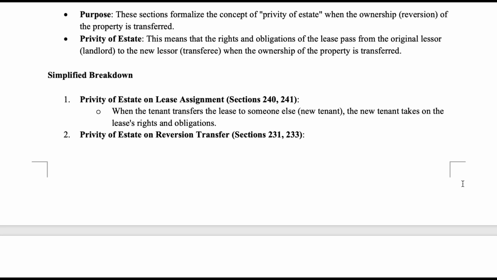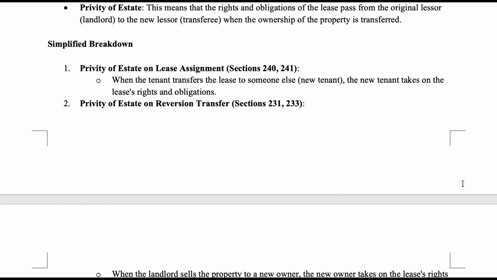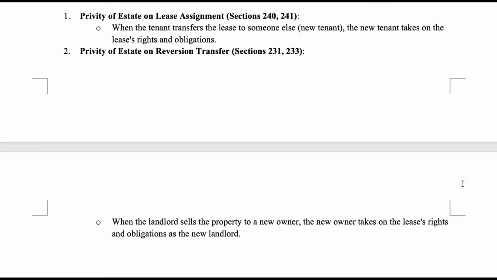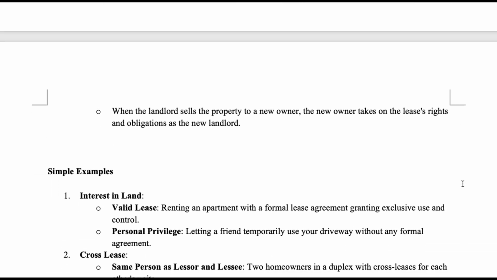Simplified breakdown. 1. Privity of estate on lease assignment, sections 240, 241. When the tenant transfers the lease to someone else, the new tenant takes on the lease's rights and obligations. 2. Privity of estate on reversion transfer, sections 231, 233. When the landlord sells the property to a new owner, the new owner takes on the lease's rights and obligations as the new landlord.